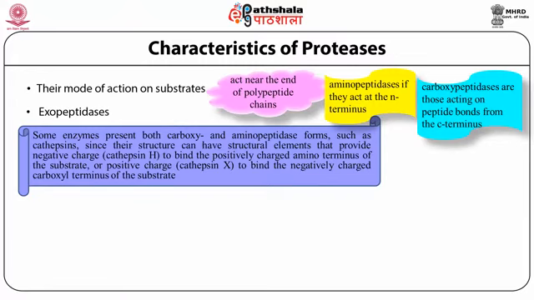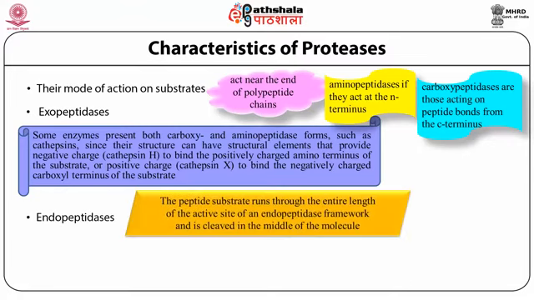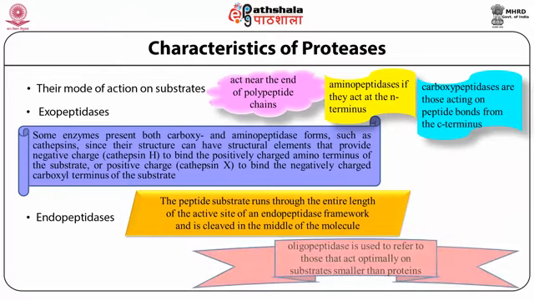Due to this, they have both carboxypeptidase and aminopeptidase properties. In endopeptidases, the peptide substrate runs through the entire length of the active site of the endopeptidase framework, and it is cleaved in the middle of the molecule. Oligopeptidase is used to refer to those that act optimally on substrates smaller than proteins.